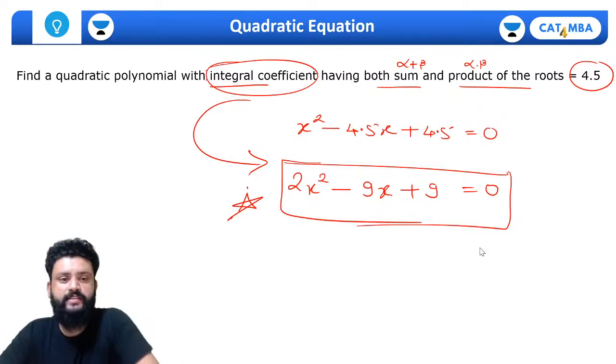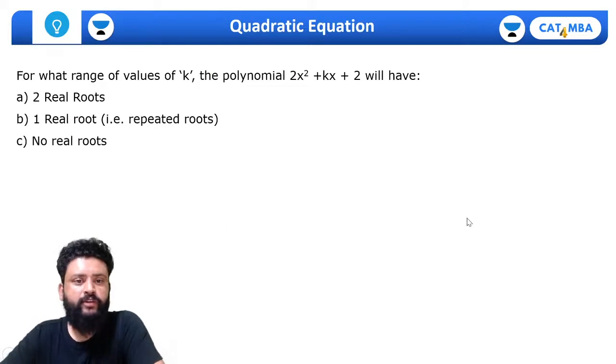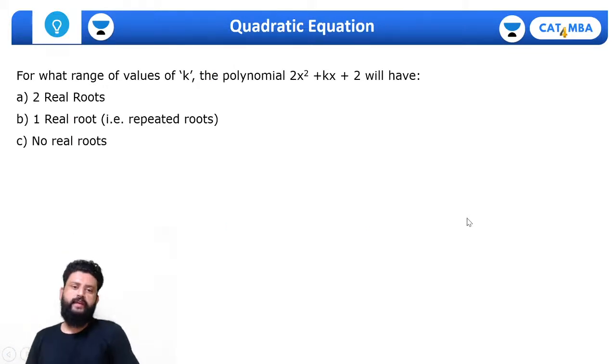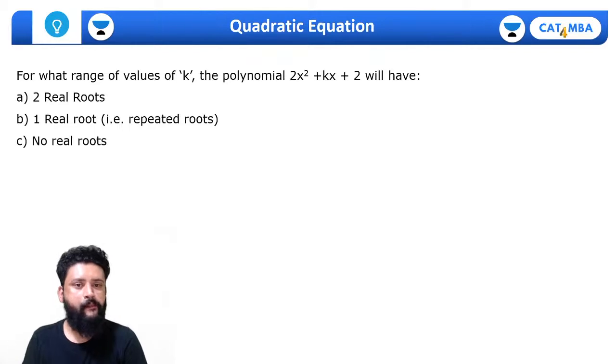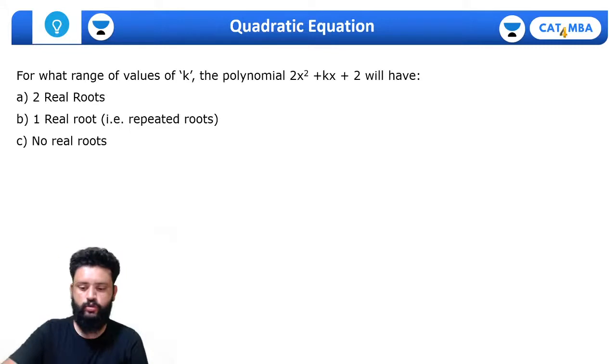Okay, let's move to the next thing. Try for this. I'll give you 1 minute to think about this. I want you to try the questions now, guys. There are a few questions which are typical CAT question types. What is the range of the values of k where the polynomial 2x square plus kx plus 2 will have two real roots? So that's part A.